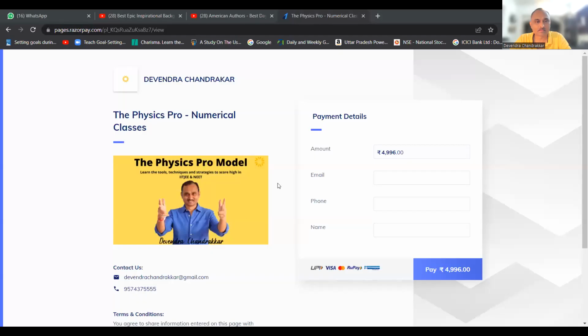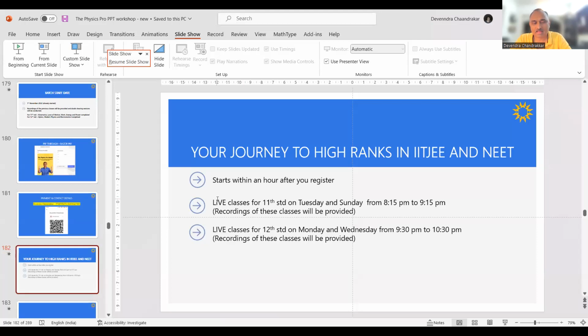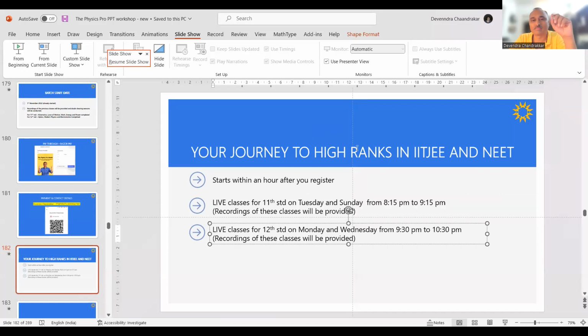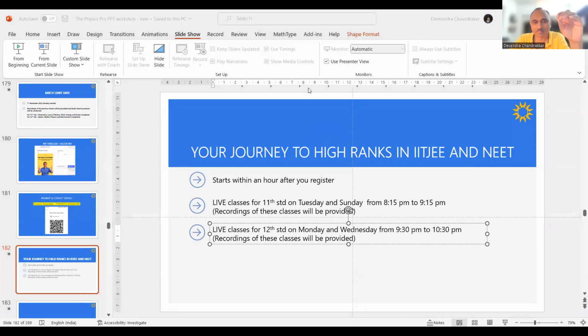The classes will be there on, I'll show you the schedule, just a second. This is for 11th standard students, right? No, sorry, this is not the case. I'll just go back. This is the schedule. Live classes for 11th standard students are on Tuesdays and Sundays at 8:15 to 9:15 p.m. Okay. The fee for the 11th standard course, for those of you who are in 10th standard and want to join, is the same, 996 only. But you can attend it for this year also and next year also.